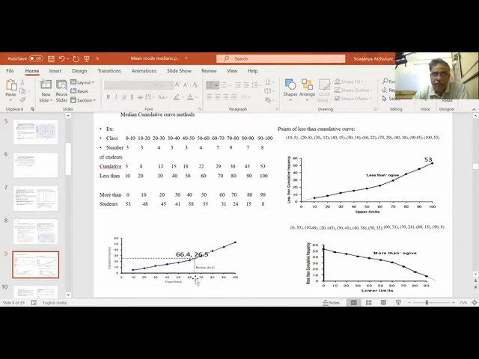So I am getting 66.4 as the median. See, up to this, there is no problem. What we are finding, this is the median class. 60 to 70 is the median class. I want what percentage is excess. So up to this is 60. No problem. Then we have 60 to 70 with the percentage.